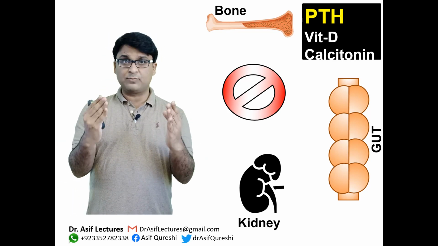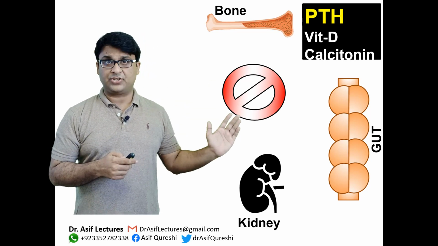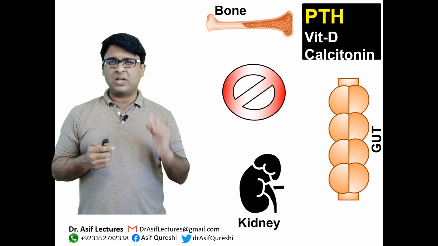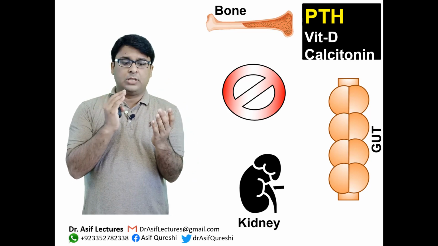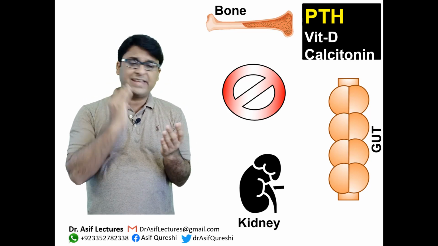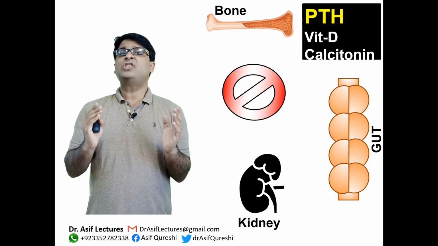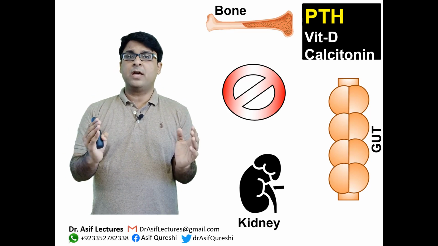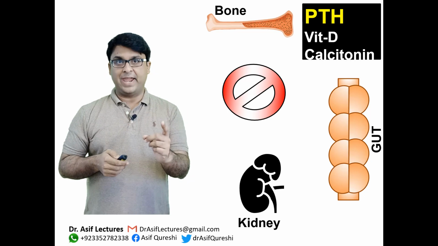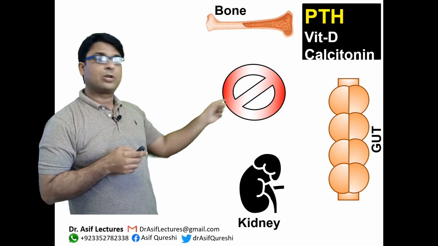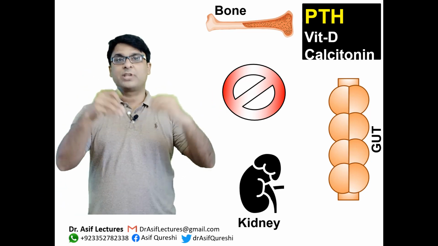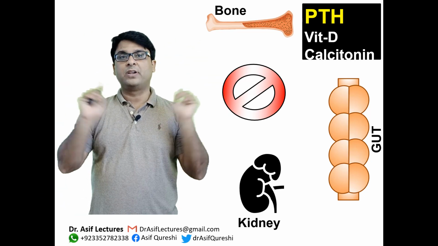And the 3 organ systems you already know: bone, kidneys and gut. Also, I must mention here that amongst the 3 hormones, the major player in calcium metabolism is PTH, parathyroid hormone, okay? Remember this. And this obviously is the circulation, because parathyroid hormone comes into circulation and reaches different target organs.